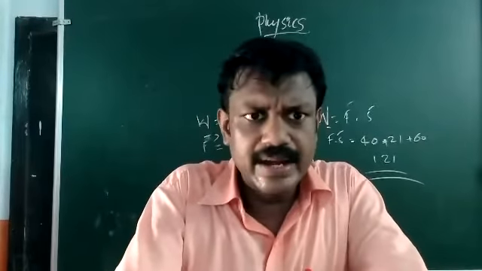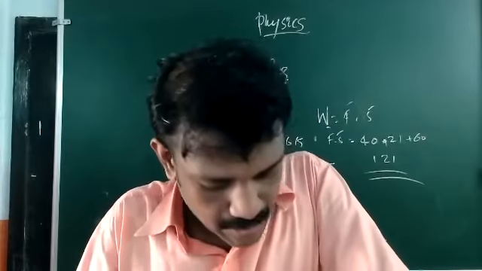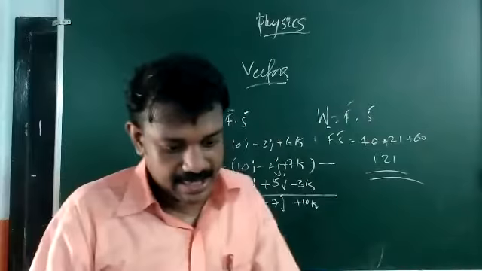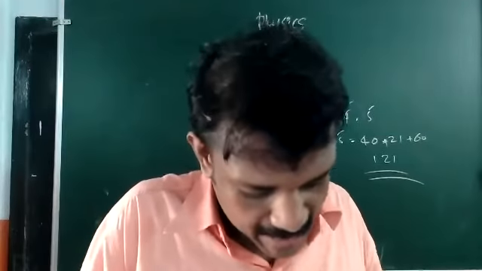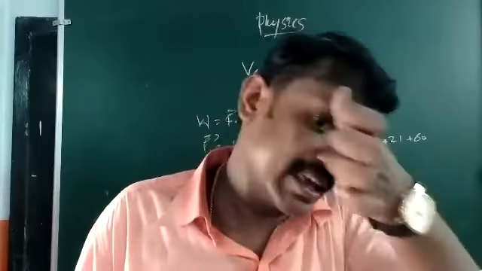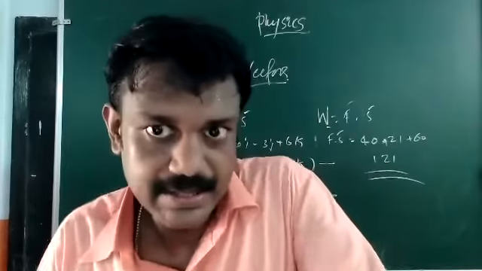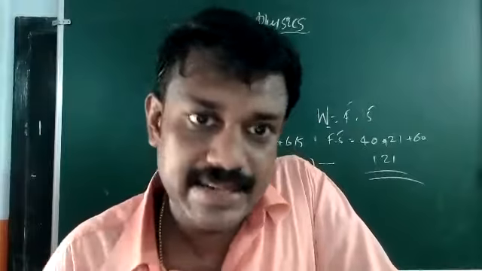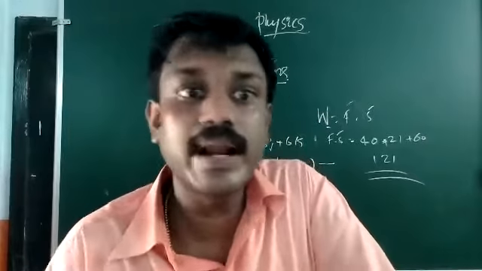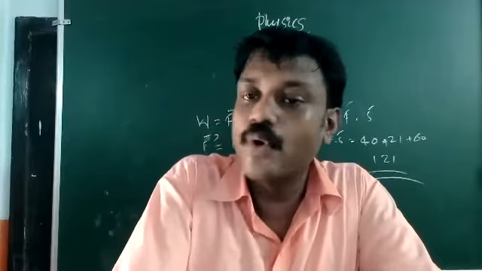If you are taking A and B, where A is m i minus 2j plus k, and B is 2m i plus m j minus 4k, then A dot B, which is Ax Bx plus Ay By plus Az Bz, becomes 2m square minus 2m minus 4 equal to 0. If it is equal to 0, you can easily find the value of m. It's a quadratic in m, so you have to use the solution for a quadratic equation.